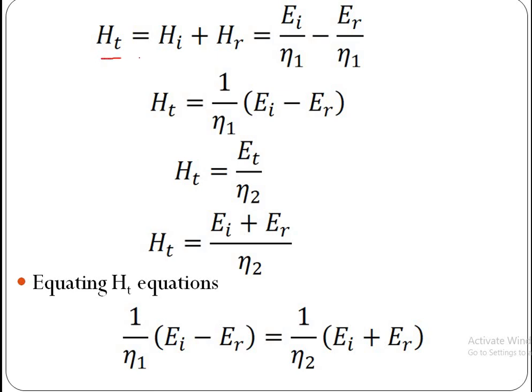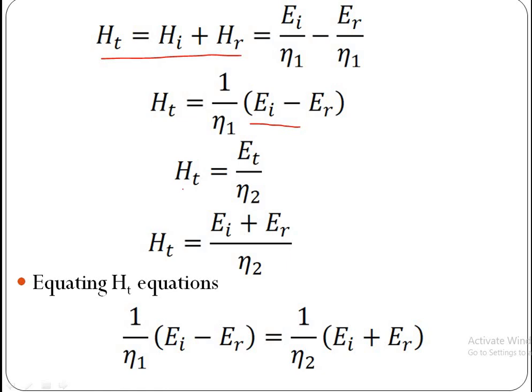Transmitted magnetic field is equal to HI plus HR, which is equal to, HI can be written as EI by eta 1, HR can be written as minus ER by eta 1. Now take 1 by eta 1 common, then HT is equal to 1 by eta 1 into EI minus ER.